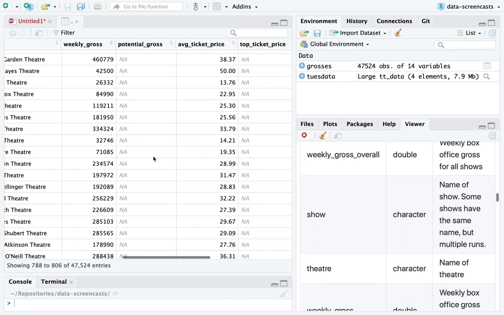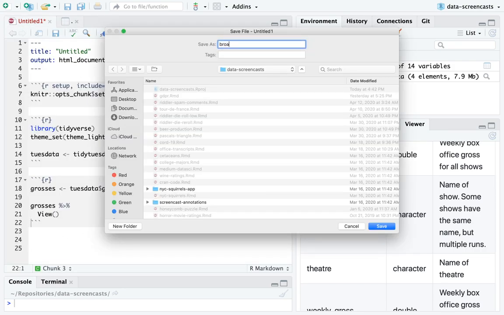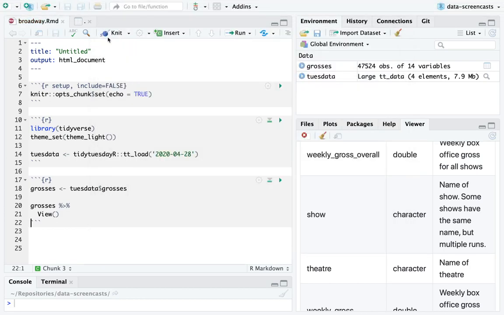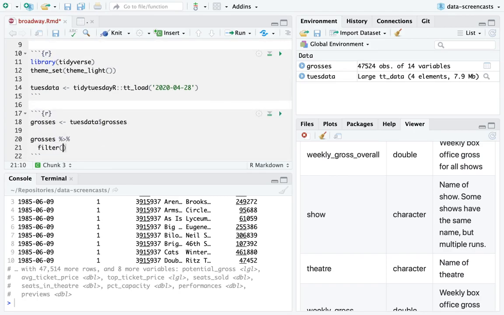Okay, so I'm going to start by looking at some of the most obvious things we'd want to look at, which is to graph, say, one or two shows over time. So Broadway shows. All right, so if I take grosses, my favorite musical, like a lot of people's favorite musical, is Hamilton.